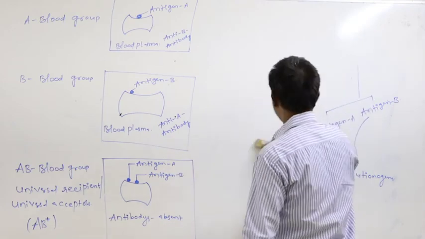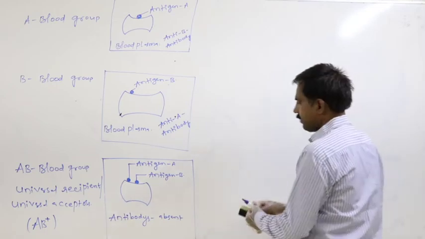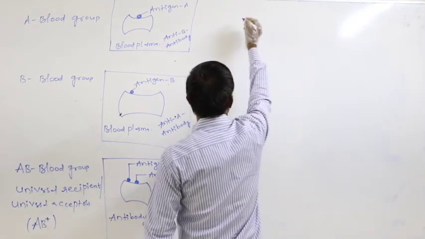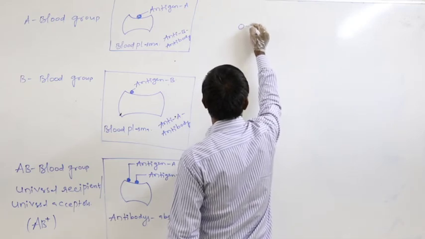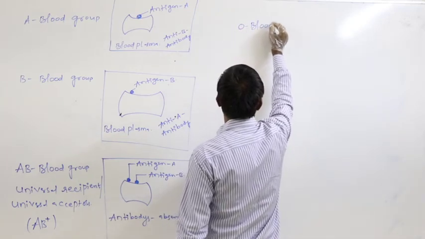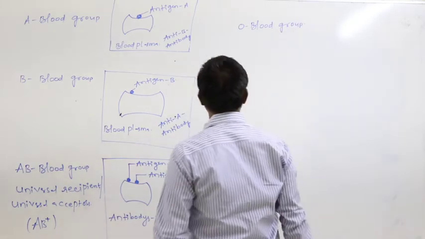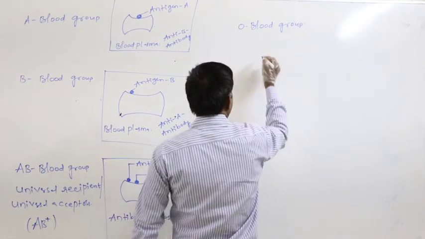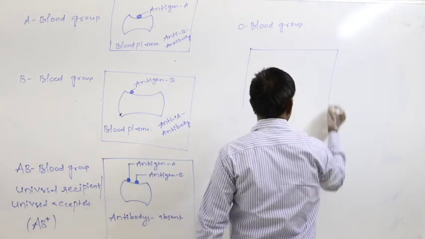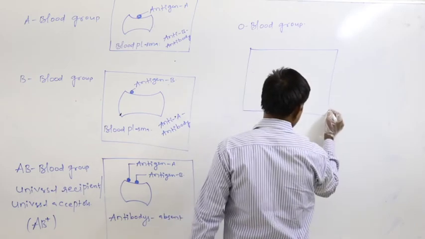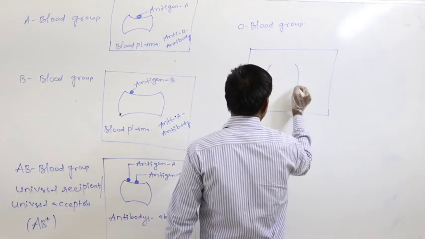Finally, the fourth type of blood group is the O blood group. Definitely in an O blood grouped person, just assume this is the blood plasma and this is the RBC.